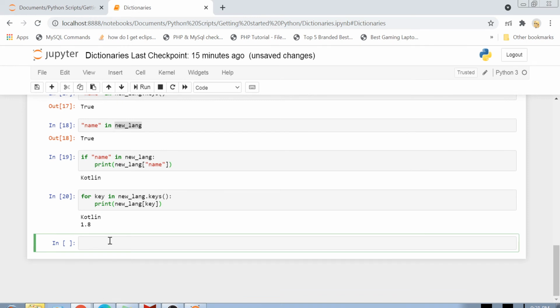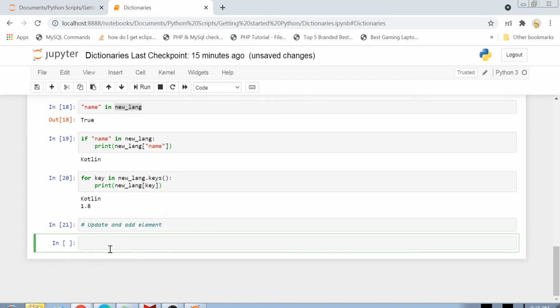The next part is how you can add an element inside a dictionary, or change some element inside a dictionary. I already told you that dictionaries are changeable. So if you want to add or update any element, it's pretty easy. All you have to do is just use your dictionary name here.